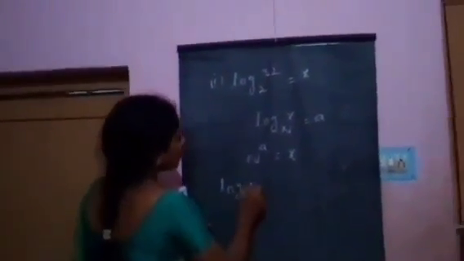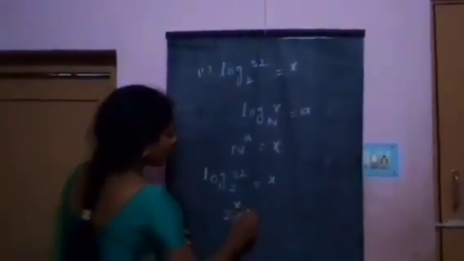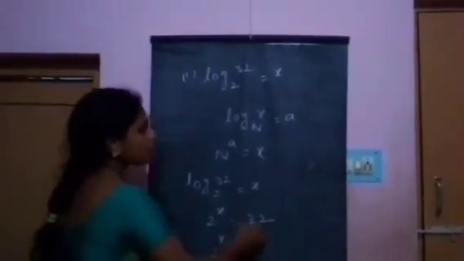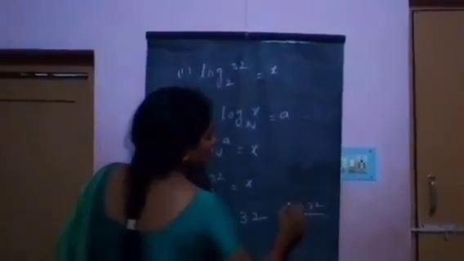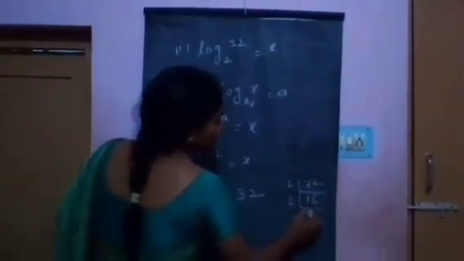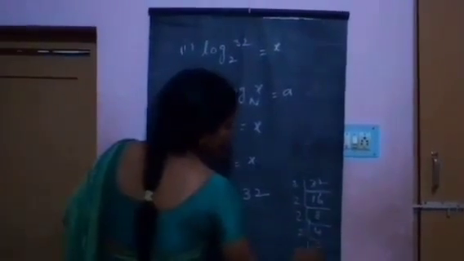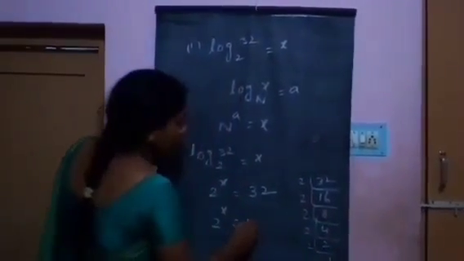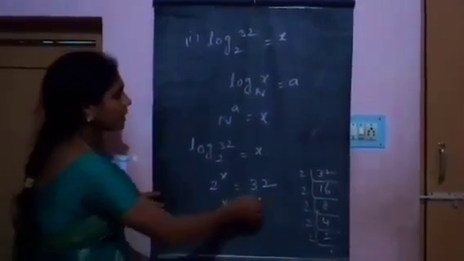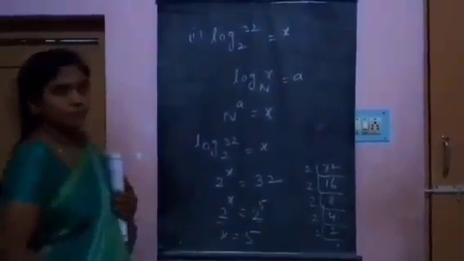Then 2 power x is equal to 32. 32 can be written as 2 ones are 2, 2 twos are 4, 2 fours are 8, 2 eights are 16, 2 sixteens are 32. That is 2 power 5. Bases are equal, then exponents are also equal. Therefore, x is equal to 5.